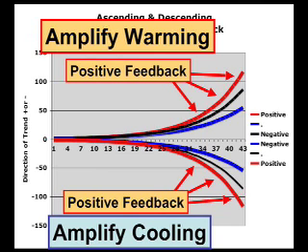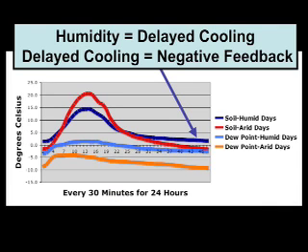For example, it's said that water vapor feedback is positive because it is believed to amplify warming. If an increase in humidity were shown to amplify nighttime cooling, that would be a positive feedback as well, because it would amplify the temperature change already occurring, cooling. Now, I only bring this up because, ironically, the most common example offered as proof that water vapor feedback is positive is the fact that humid nights cool more slowly than arid nights. And this is actually a negative feedback against nighttime cooling.